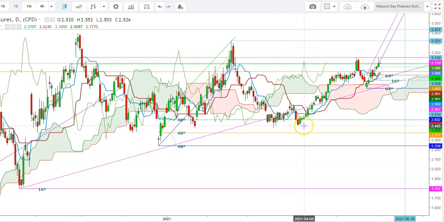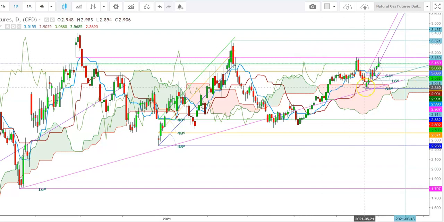So friends, here I find that this level seems to be quite supportive for natural gas futures, and once again the natural gas futures started an uptrend and found this rally and tested levels of 3.146 on May 17, 2021.